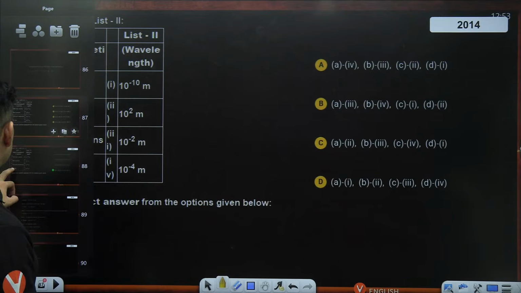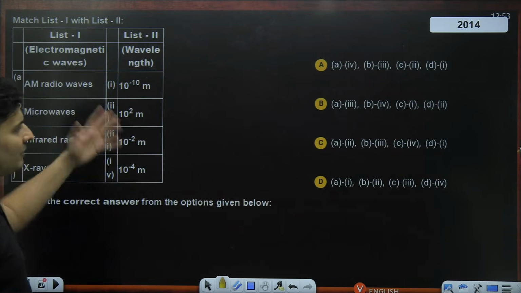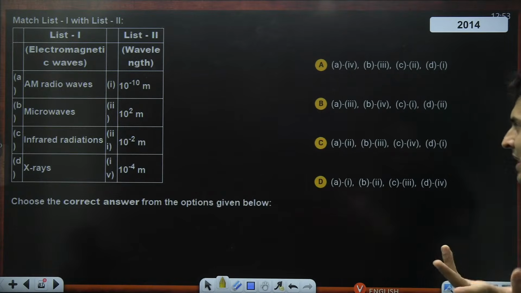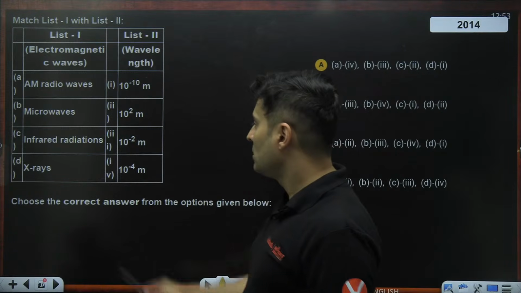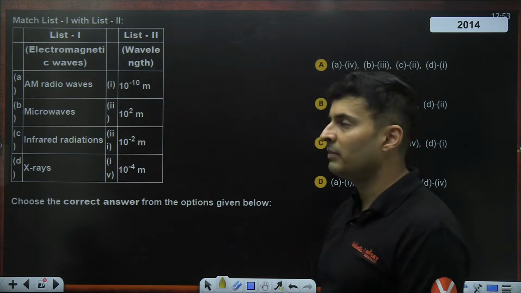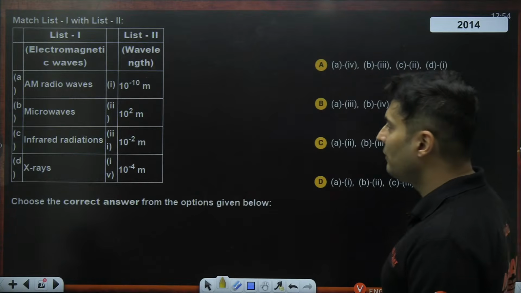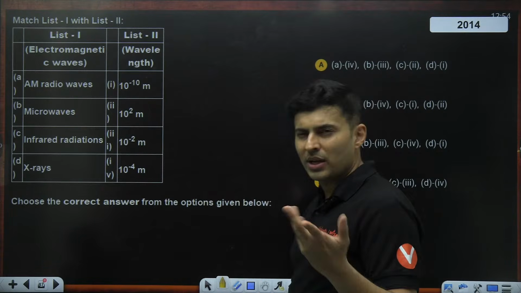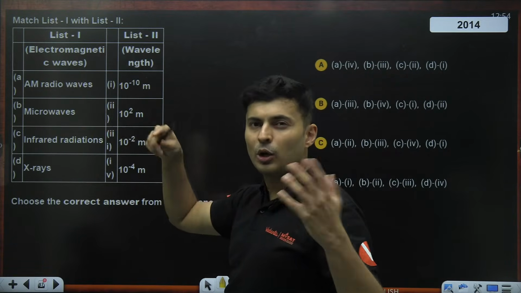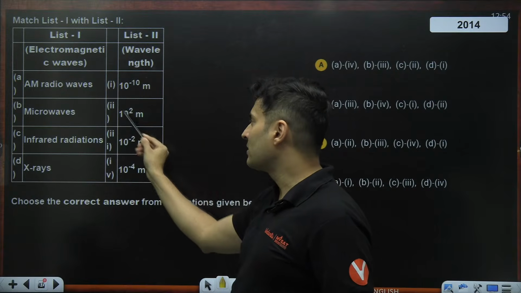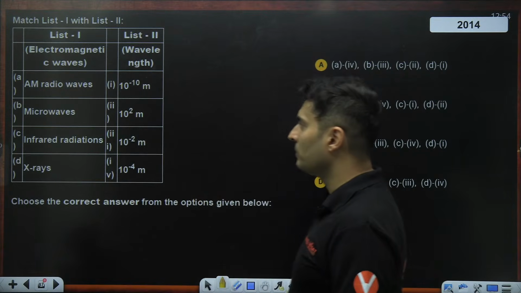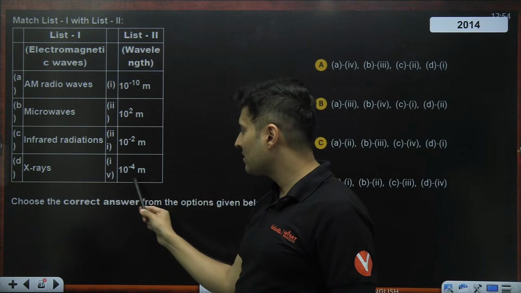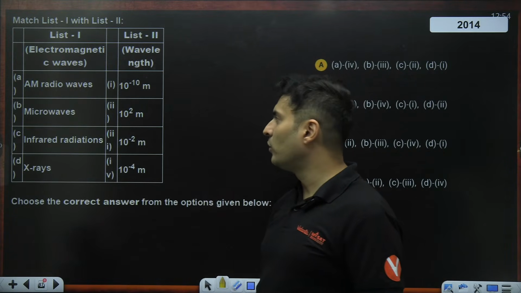Then again, this kind of question. Match the following. Approximately what wavelength it is. So X-rays, I have told you it is in Angstrom. So X-rays will be 10 to the power minus 10 meters. Infrared, it's slightly longer. Or you can say AM radio waves, it will be in kilometers, radio waves or meters. So radio waves will be 10 to the power 2. Microwaves will be in millimeters. So millimeters is somewhere here. So B will go with 4.